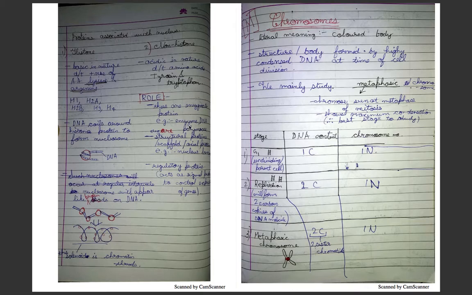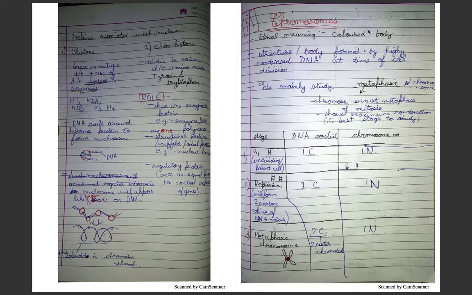Non-histone proteins are enzymatic proteins, structural proteins, and regulatory proteins. An example of an enzymatic protein is the enzyme DNA polymerase. A structural protein example is nuclear lamina. Now regulatory protein acts as a signal protein to control the expression of genes.